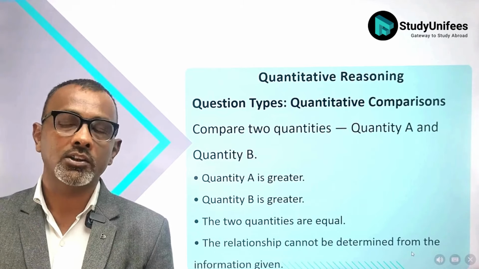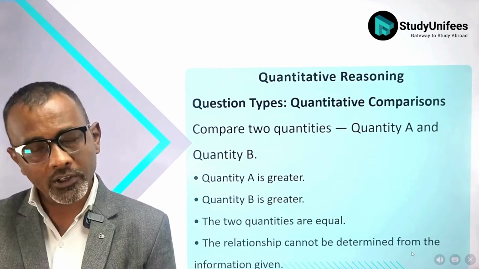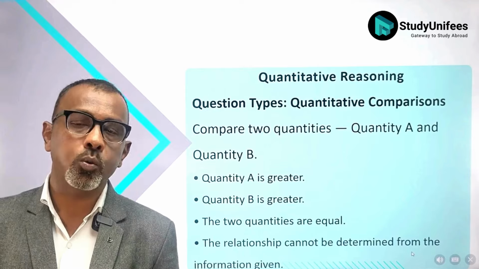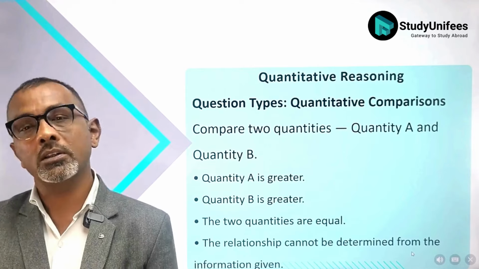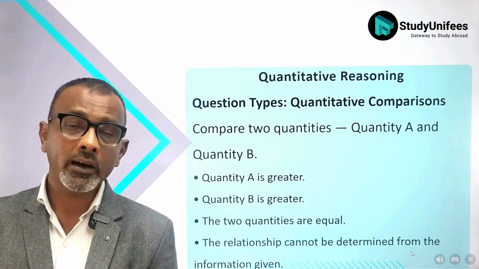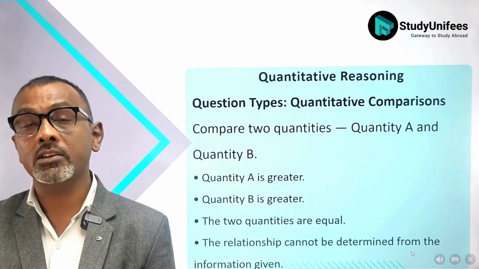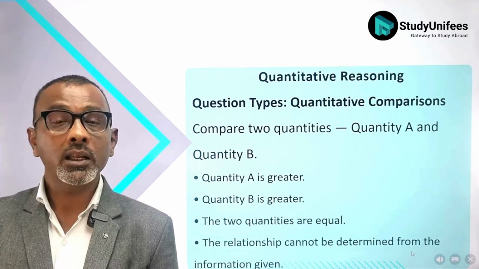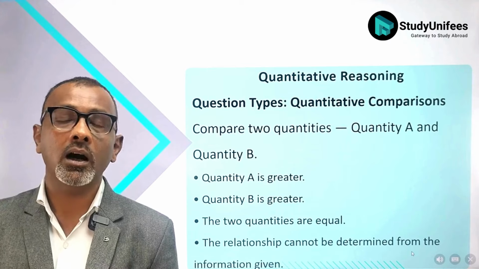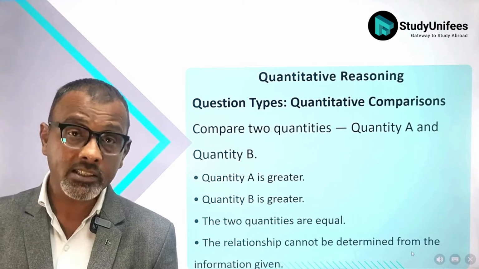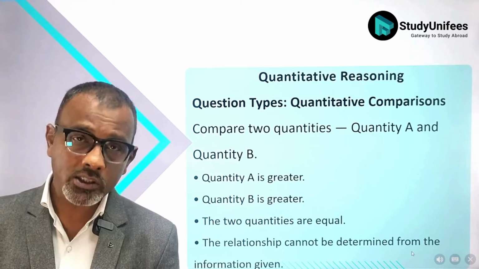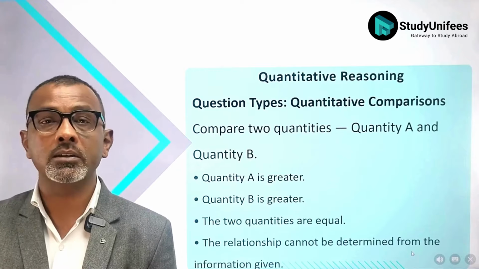Now, let's look at the different kinds of questions in quantitative reasoning. Firstly, we will try to understand quantitative comparisons. In quantitative comparisons, you are given two quantities, quantity A and quantity B. The answer choices are always the same. You have to decide whether A is the answer, whereby quantity A is greater than quantity B. If B is the answer, then quantity B is greater than quantity A. If C is the answer, both the quantities are equal. However, if D is the answer, then the data provided relating to quantity A and quantity B is not sufficient to come to a decision about which quantity is greater.